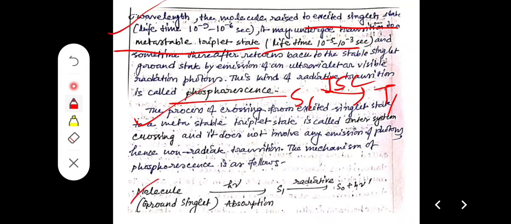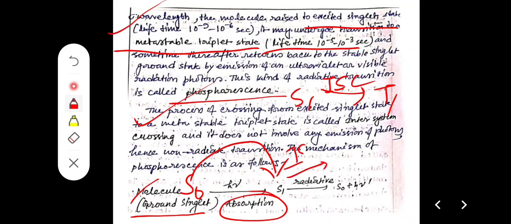The mechanism of phosphorescence: the molecule is first in the ground state, designated S0. After absorbing h nu, the molecule goes from S0 to S1. Then there is one process, ISC, going to T1, and then T1 returns to S0 with emission of h nu.